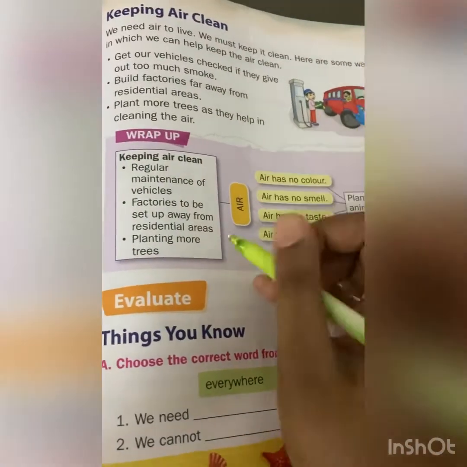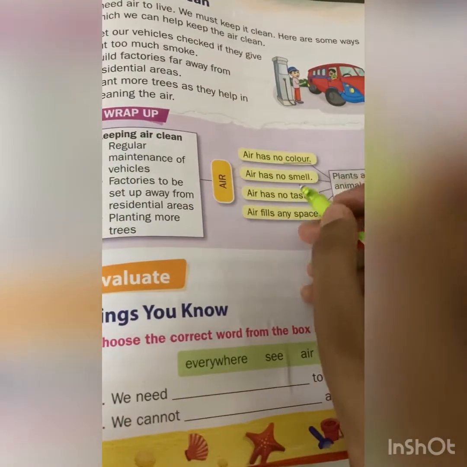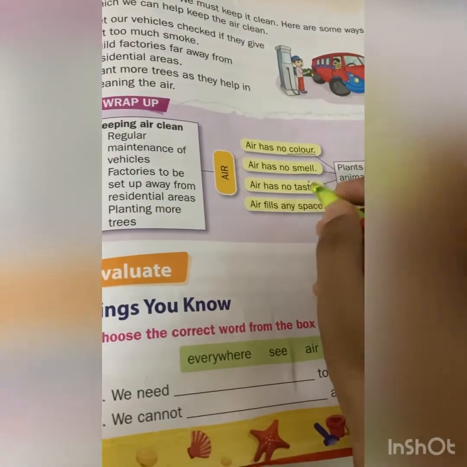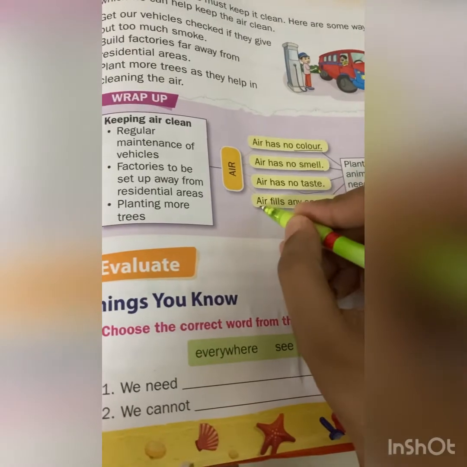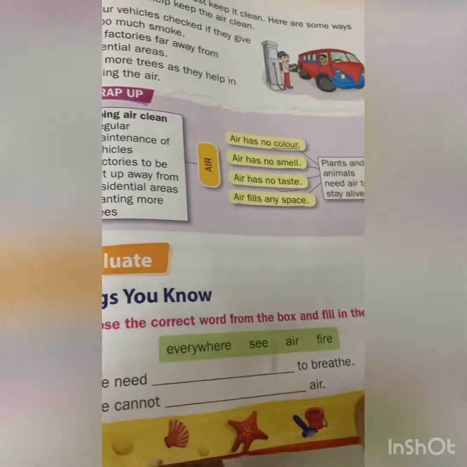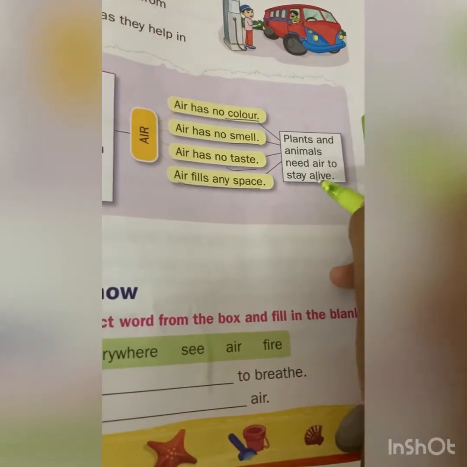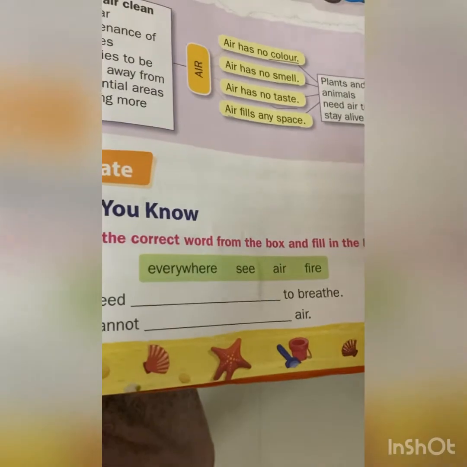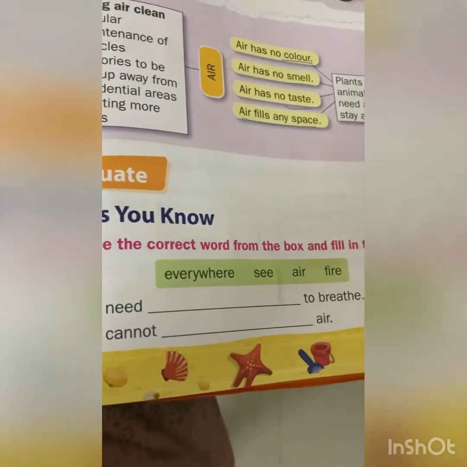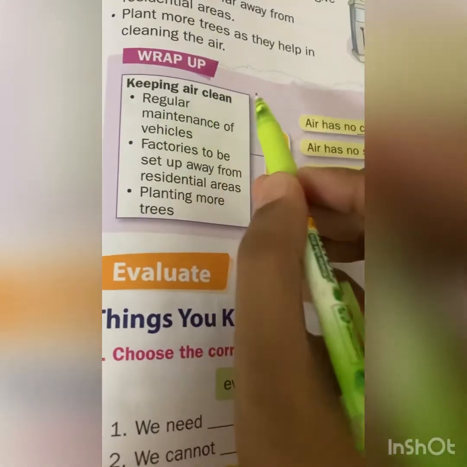Children, now air. Air has no color. Air has no smell. Air has no taste, and air fills any space. If we keep anything, air fills the space. Plants and animals need air to stay alive. Now, how to keep the air clean?